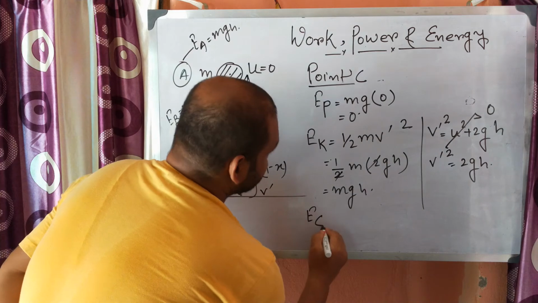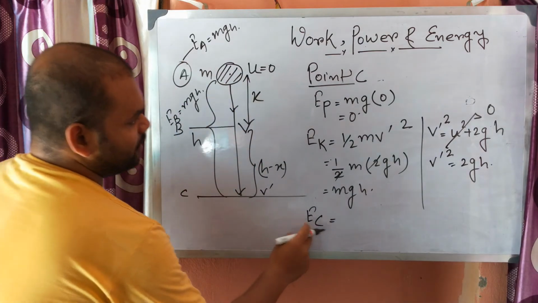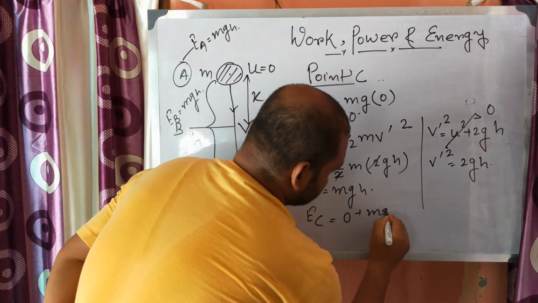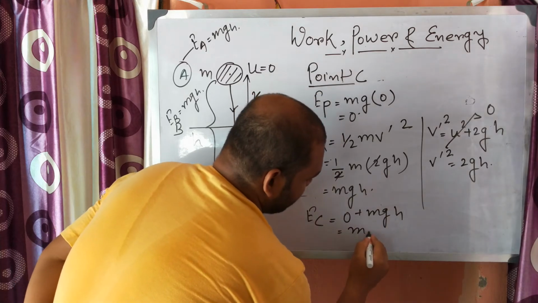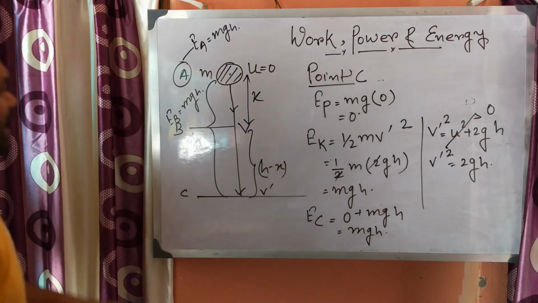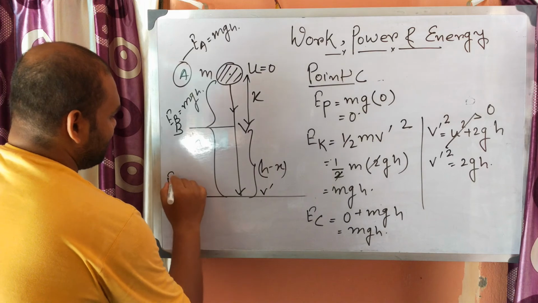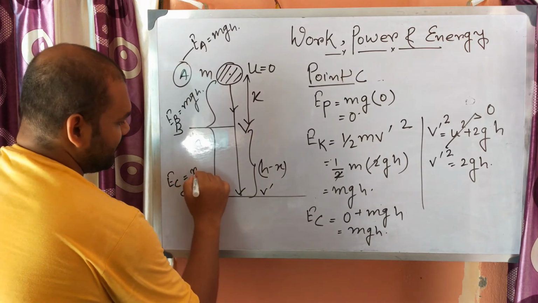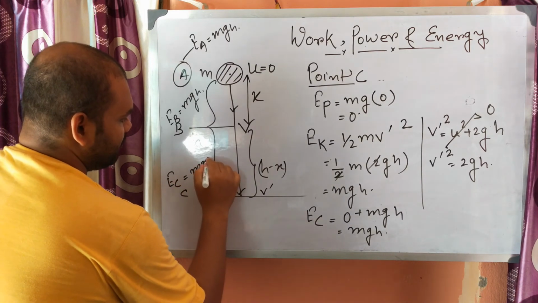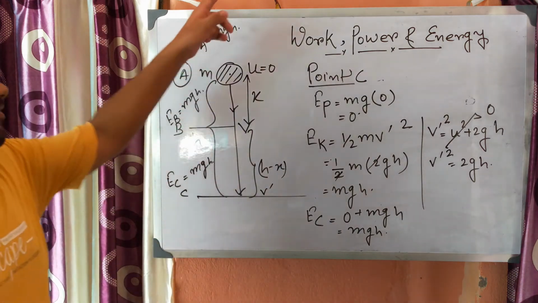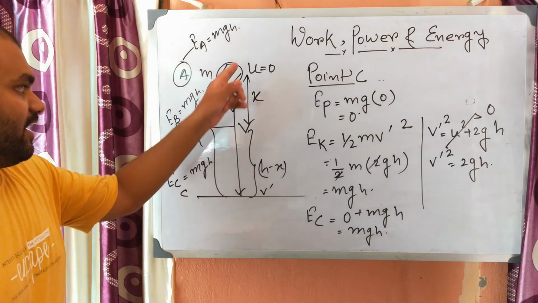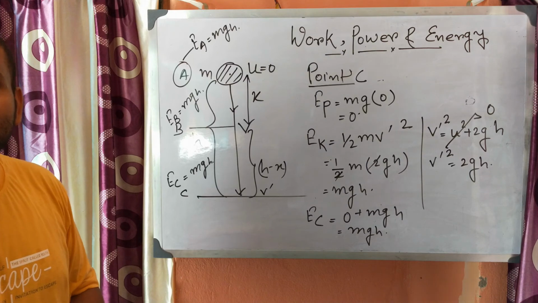So EC, the total energy at C, will be 0 plus mgh, so it will be mgh. So at C the total mechanical energy is also mgh. So at every point the total energy, or at any